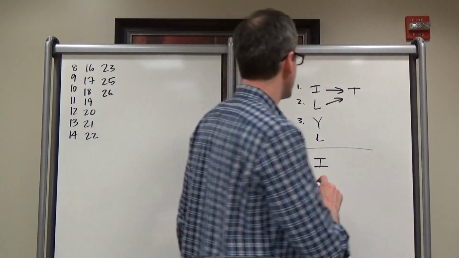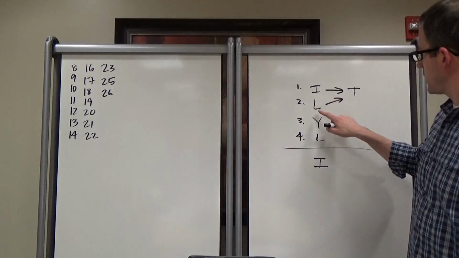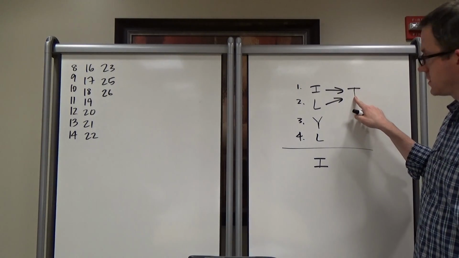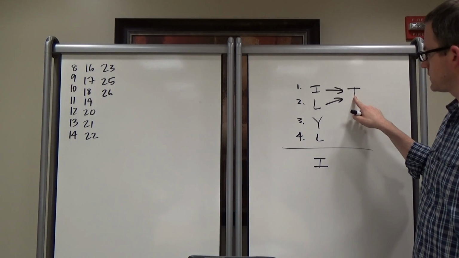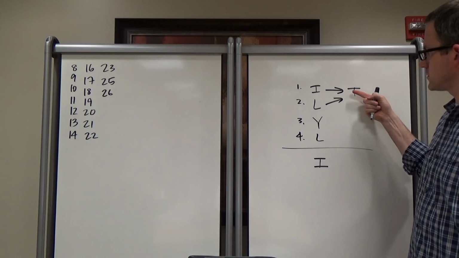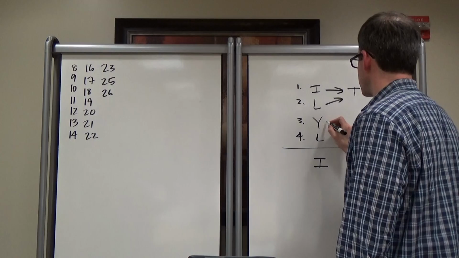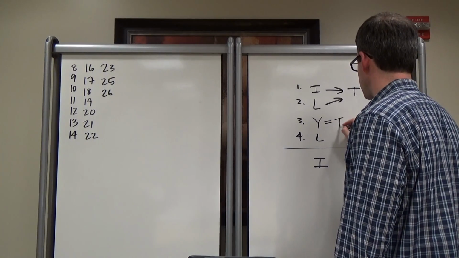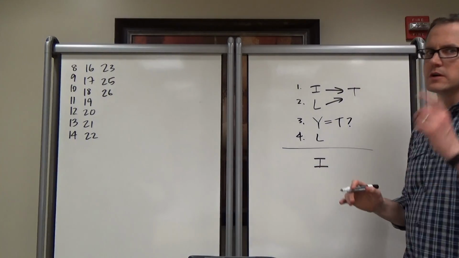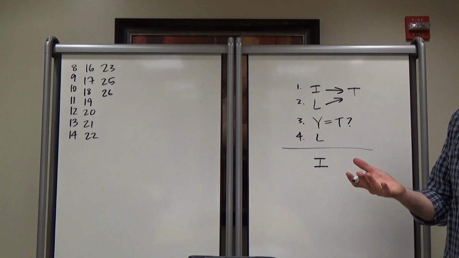So the flaw here is that L leads to T. But I think they're confusing the yawning with the tiredness. So that's something where you wonder, does this equal T? That's kind of a question. That's an assumption, right? Just because someone's yawning doesn't mean they're tired.